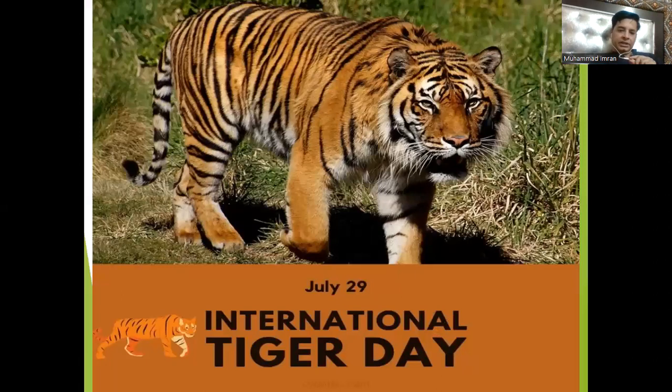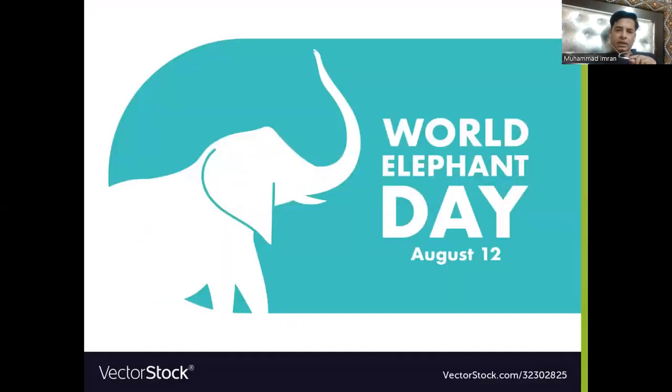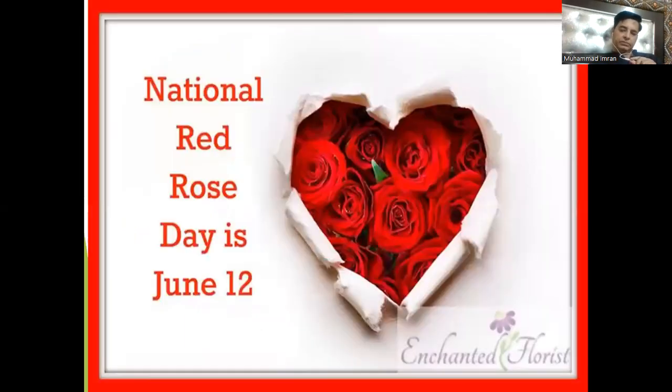Then we have International Tiger Day. It will be celebrated on July 29. Then we have International Cat Day. It will be celebrated on August 8. And then we have World Elephant Day. It will be celebrated on August 12.